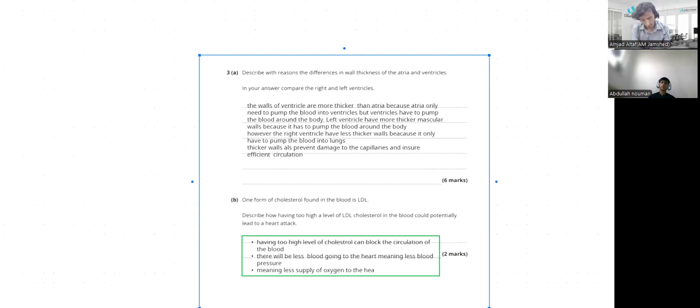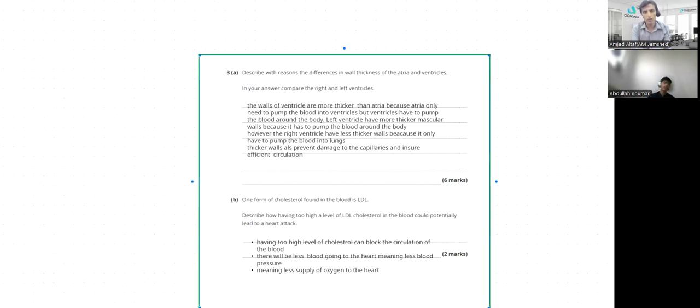You can see the answer: having too high a level of cholesterol can block the circulation of blood. There will be less blood going to the heart, meaning less blood pressure, meaning less supply of oxygen to the heart.